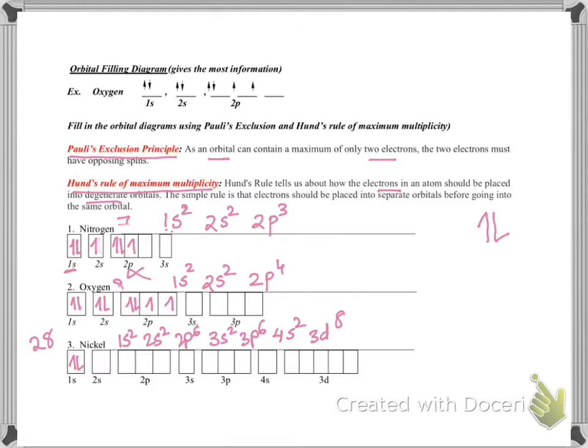So 1s2 with opposite spins, 2s2, 2p6, 3s2, 3p6, 4s2, and 3d8 means 1, 2, 3, 4, 5, 6, 7, 8.